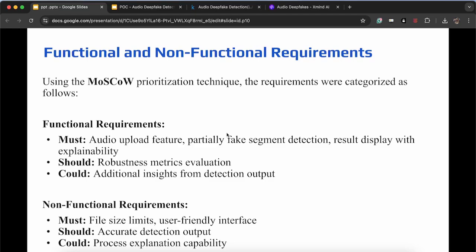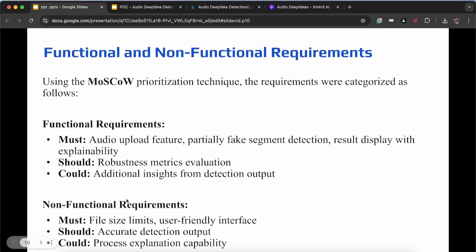And then the result should be displayed with explainability, because I'm focusing on the explainability as well. And also robustness metric evaluation should be included. Also, additional insight from the detection output can be done after model deployment.